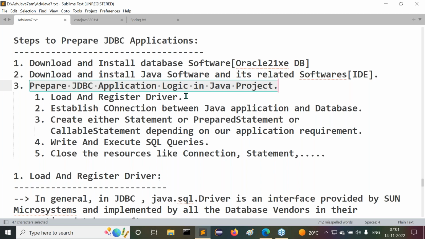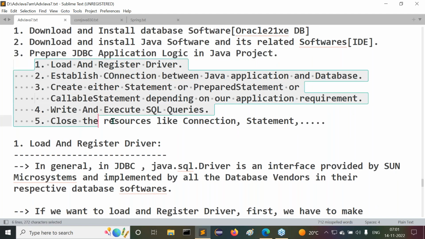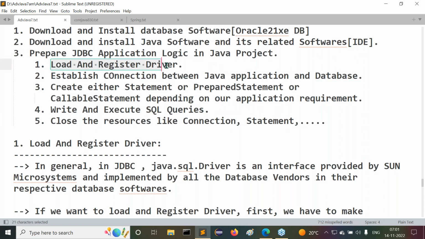Inside this JDBC application logic, we have nearly 5 steps. What are the 5 steps? Load and register driver, first step. Next is establish connection between Java application and database. Next, create either a statement, a prepared statement, or a callable statement depending on our application requirement. Write and execute SQL queries, and close the resources like connection, statement, and so on.